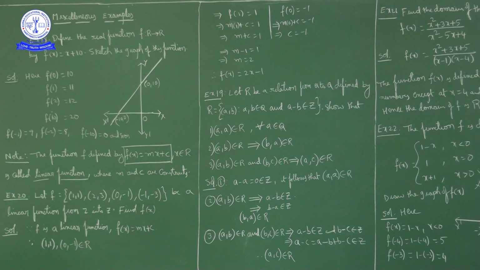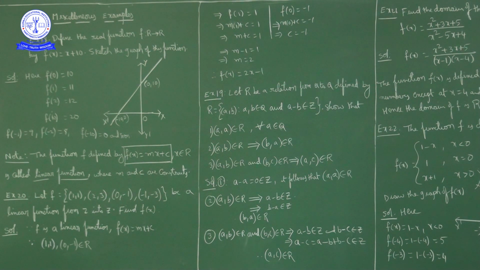Next, if ordered pair a comma b belongs to R and b comma c belongs to R, then that implies ordered pair a comma c belongs to R. We have to prove that ordered pair a comma c is also an element of R. These properties are called reflexive, symmetric and transitive properties. These you will discuss again in 12th standard, relations and functions topic.